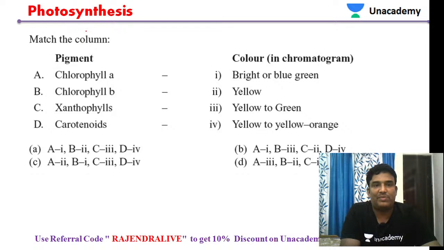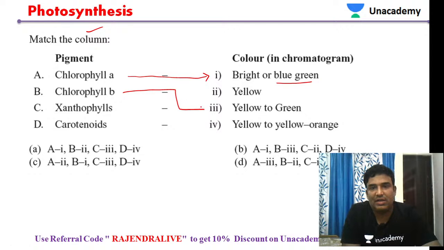Match the column, about the different types of pigments. Chlorophyll A: what is the color of chlorophyll A? Generally it is bright or bluish green. Chlorophyll B is generally yellow to green. Xanthophylls are yellowish in color.